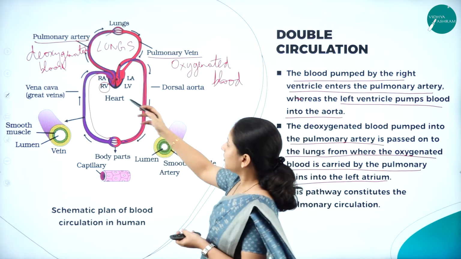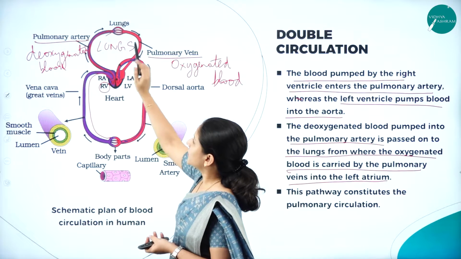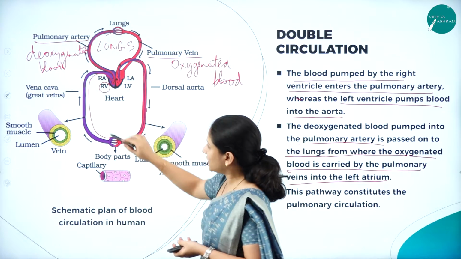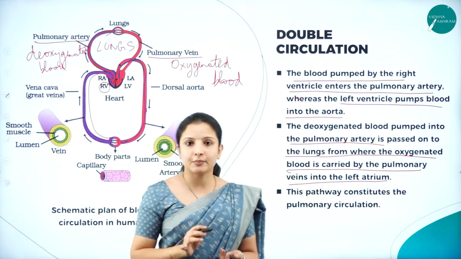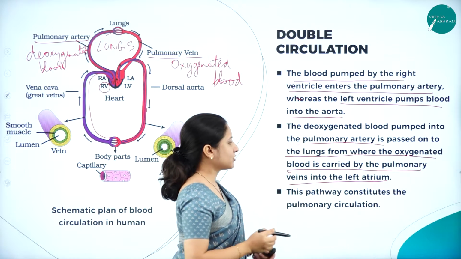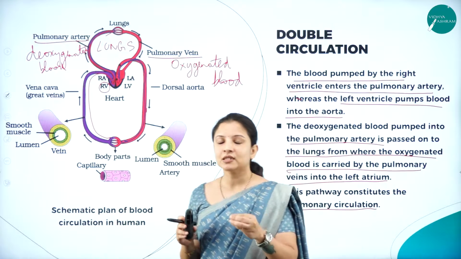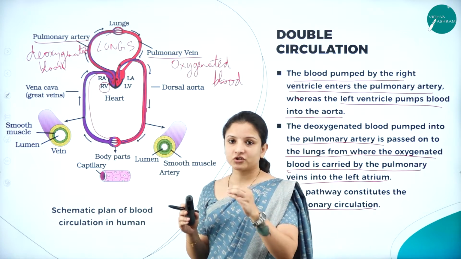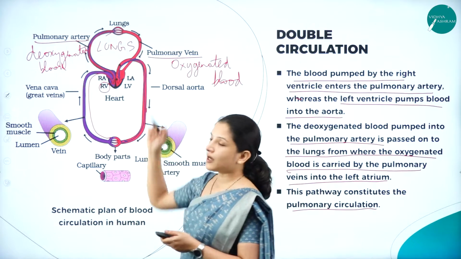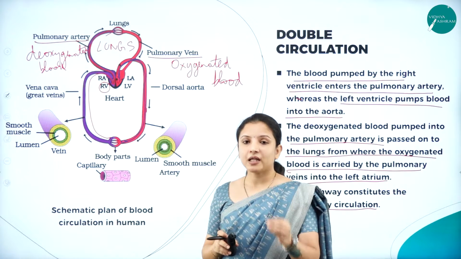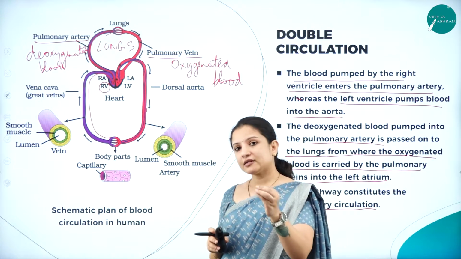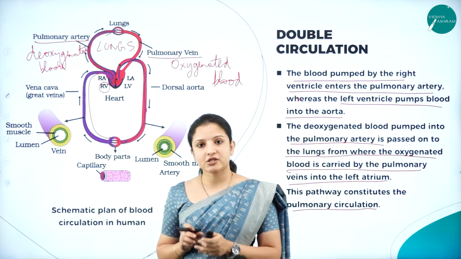Because the circulation occurs in both the lungs as well as the heart, it is called a double circulation. This pathway constitutes the pulmonary circulation. Whatever is the entering of the deoxygenated blood into the lungs constitutes the pulmonary circulation. After that, the systemic circulation will begin.